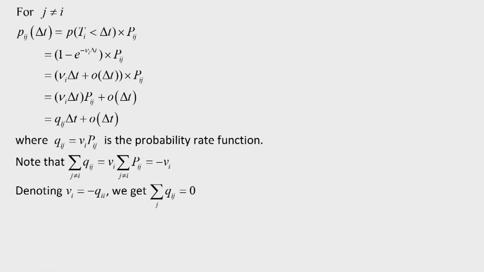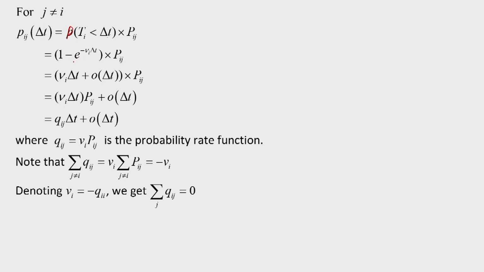Now let us see what happens for j not equal to i. In that case, P_ij(delta t): the state holding time is less than delta t, that is the probability that T_i is less than delta t, multiplied by the probability that there is a transition from state i to state j, so multiplied by P_ij, this is also capital P. This will be equal to 1 minus e to the power minus nu_i delta t, which is the probability that T_i is less than delta t.